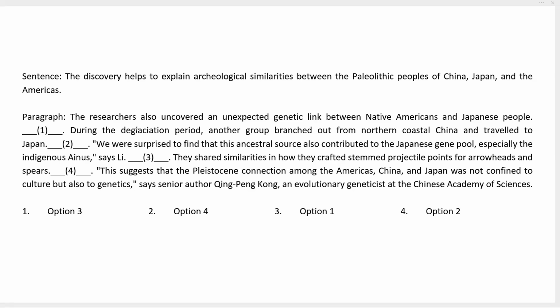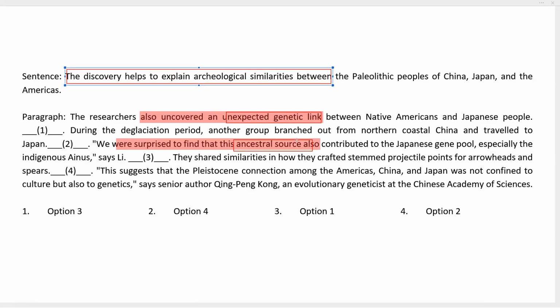If you look at the different blanks, we see that we have two references which might connect with the discovery. The statement before 1 says, also uncovered an unexpected genetic link. So we find that we might have the discovery after this. And then the statement before 3 says, we were surprised to find that this ancestral source. Both of these talk about genetic links, unexpected genetic links, and ancestral source. It can be followed with, the discovery helps to explain archaeological similarities. So we have 1 and 3 on the board.